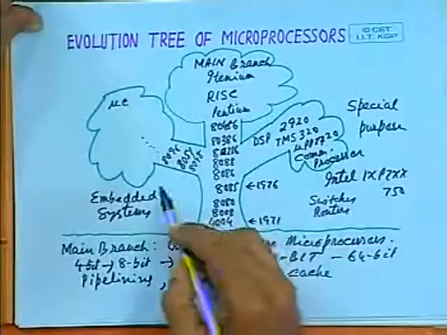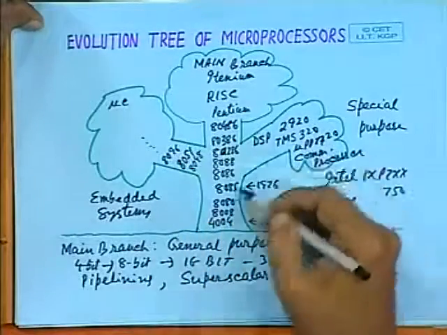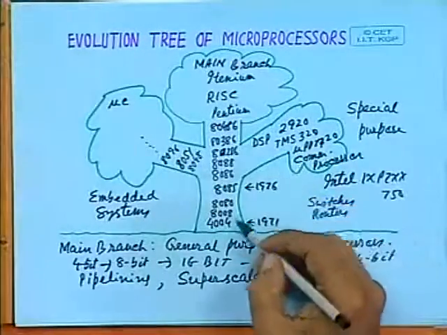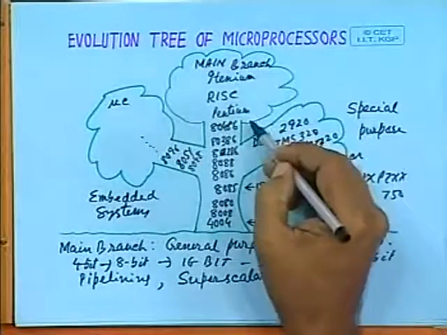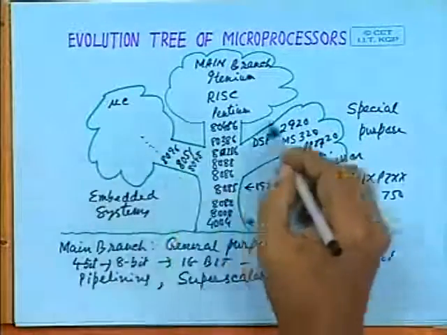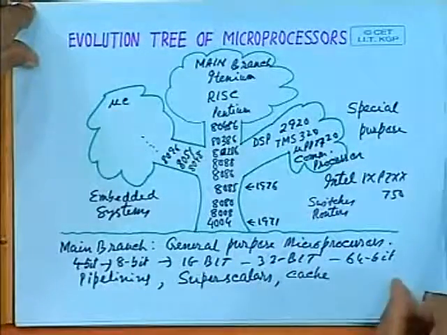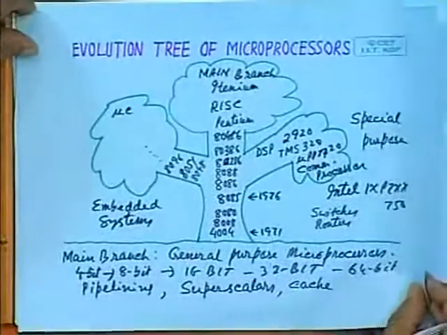So you see, the microprocessor tree has grown and it has become a very big tree, with general purpose processors in the main branch, microcontrollers in the second branch, and special purpose processors in the third branch, and with different kinds of applications. Now let us try to understand what are the typical features of these microprocessors and microcontrollers which made them so popular, so useful in making different types of equipments.